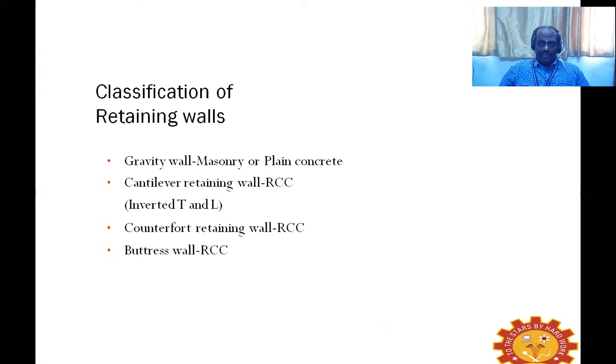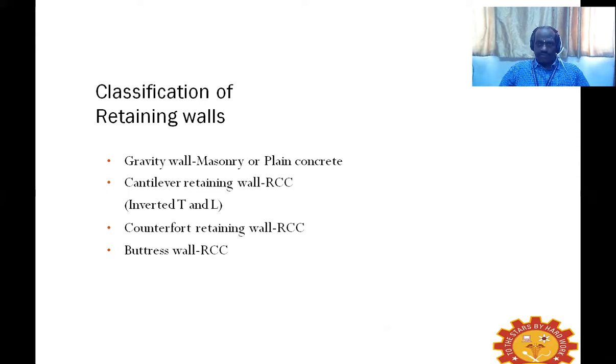The very first classification is the gravity type wall, or gravity retaining wall. By the name, it acts due to its gravitational force or its self weight.